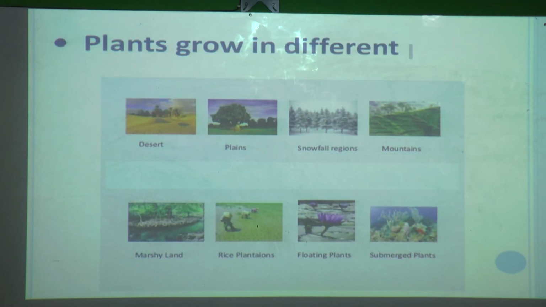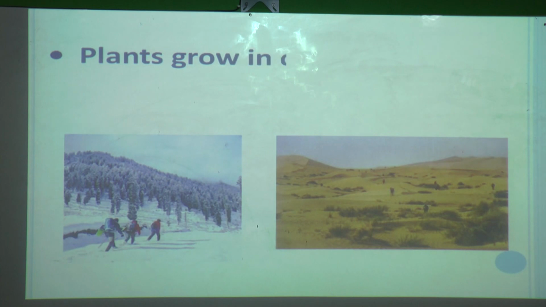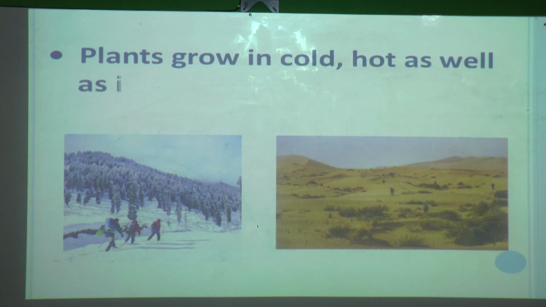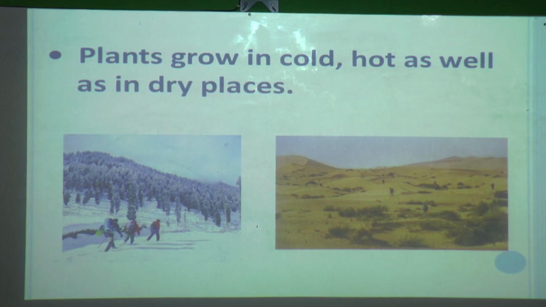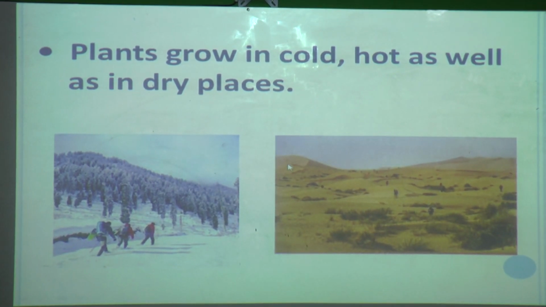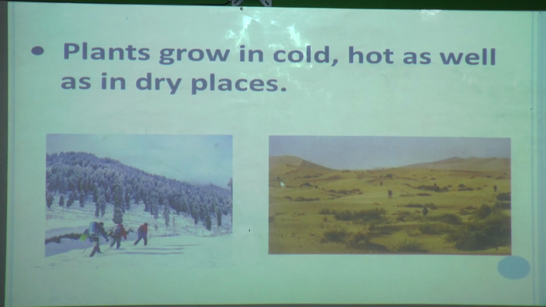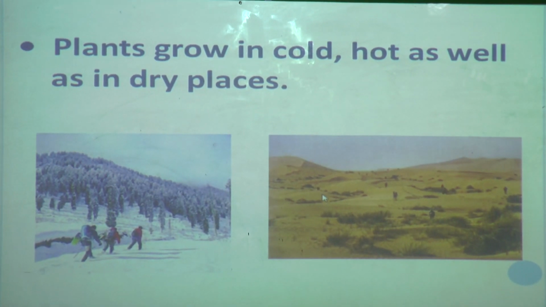Now, in the introduction part, we have seen that plants grow in different places. Now see, plants grow in cold, hot, as well as dry places. It means we can see plants in cold places and also in hot, dry places. Isn't it?